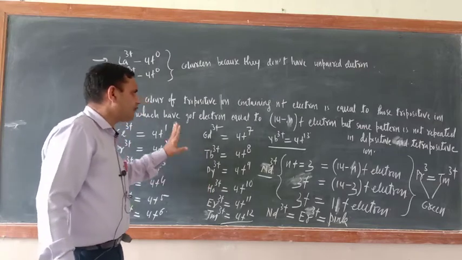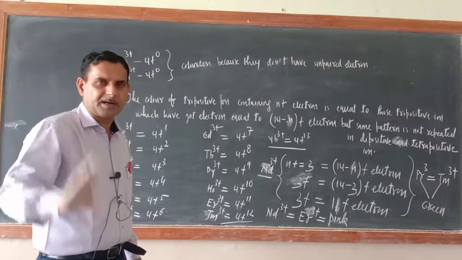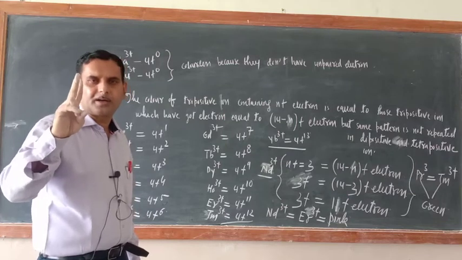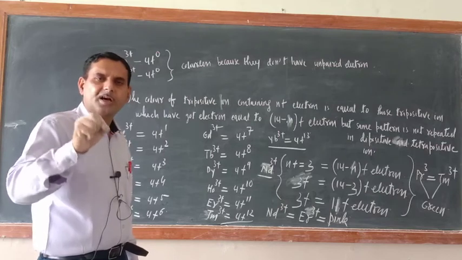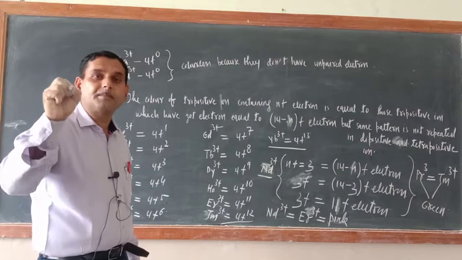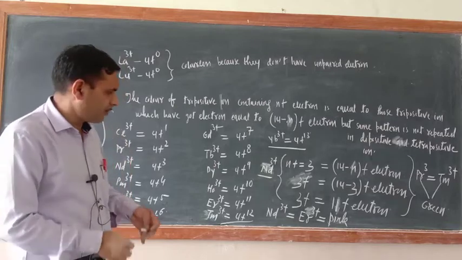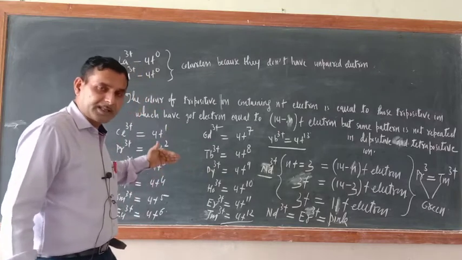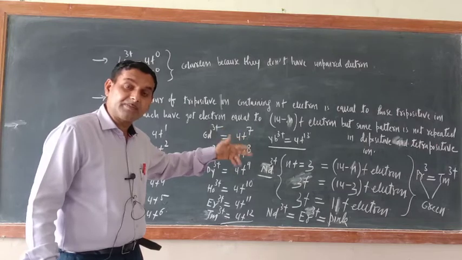Okay. So ultimately what we can say is, the color of tripositive ions has a very interesting pattern. What is that pattern? The color of 2 tripositive ions will be the same if their nF electron is equal to 14 minus nF electron. Okay, are you getting my point or not? You have to take the nF electron and then subtract the same number of electrons from 14.